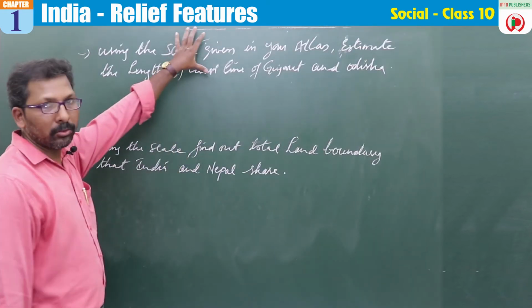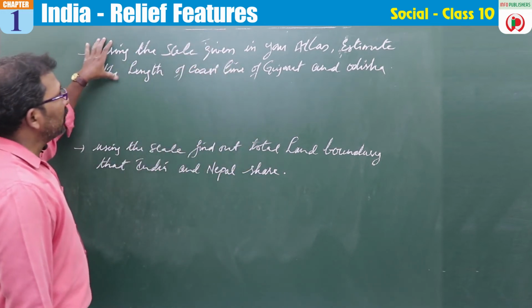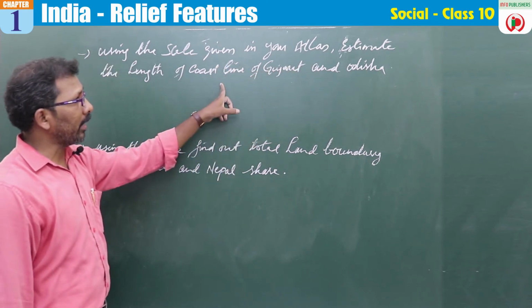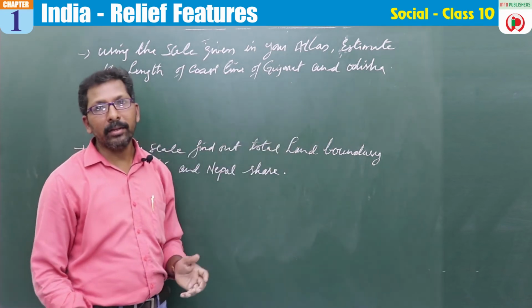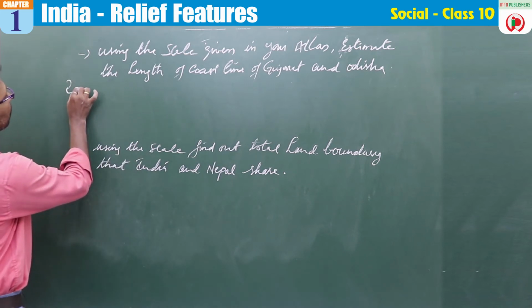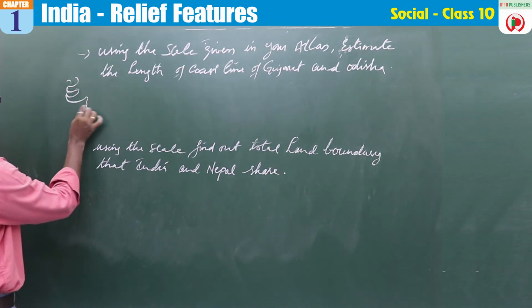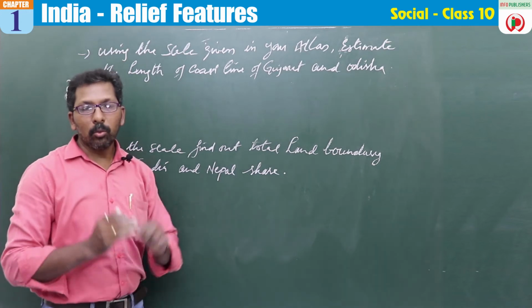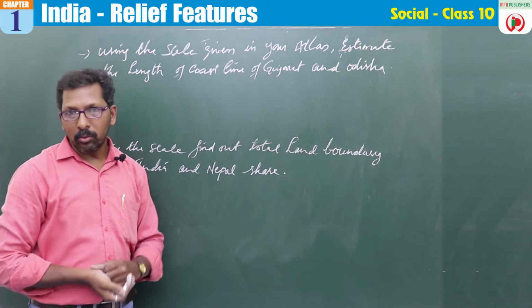A few more questions on page number 2 of the textbook. Using the scale given in your atlas, estimate the length of the coastline of Gujarat and Odisha. So what is the coastline of Gujarat and Odisha? Now what do you mean by the coastline? If I draw over here, this is Gujarat, right? So what is the total length of the coastline of Gujarat?